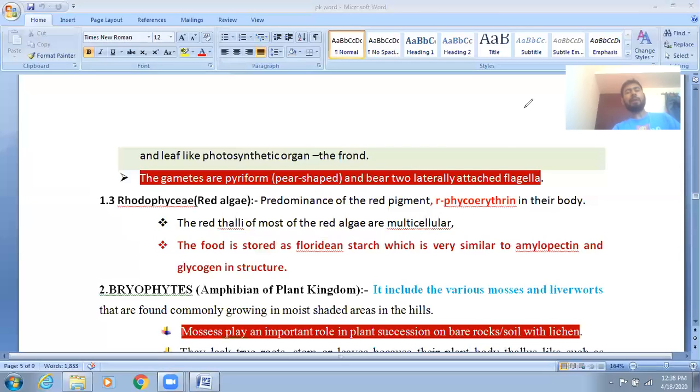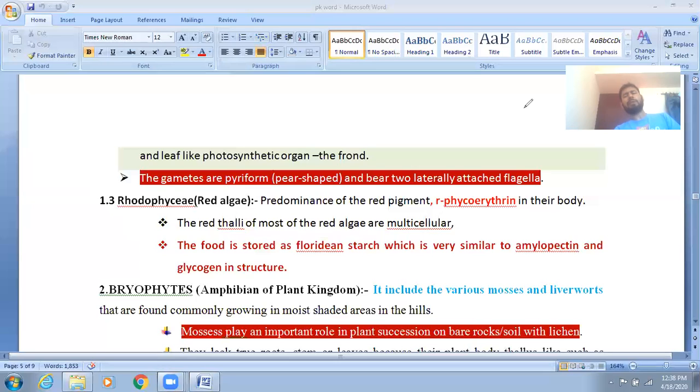Agar is used for culturing microbes, in electrophoresis, and for preparing ice cream and jellies. So these are the economic importance points.